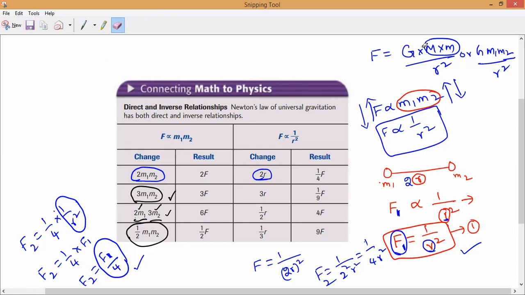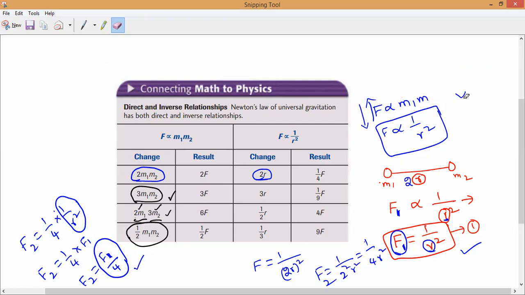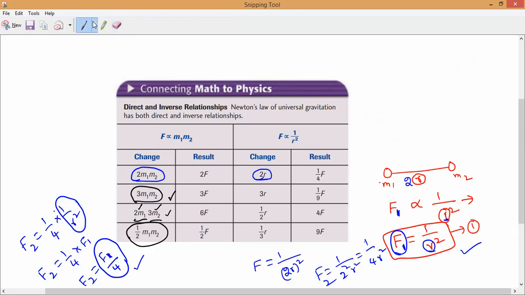What will happen? You can check it. Distance becomes 3 times. What will happen now? You can check it. Initial case, distance is r. What is the force? F is equal to 1 by r square. We can take it. Yes or no? So now it will be 1/3 r the whole square.